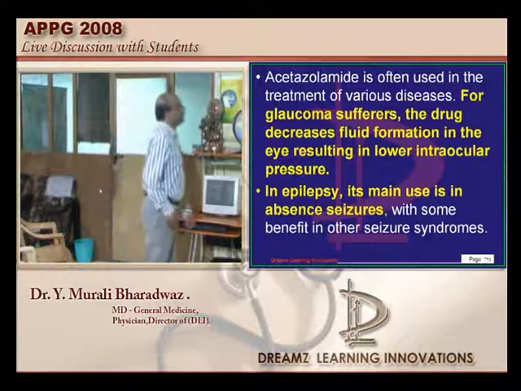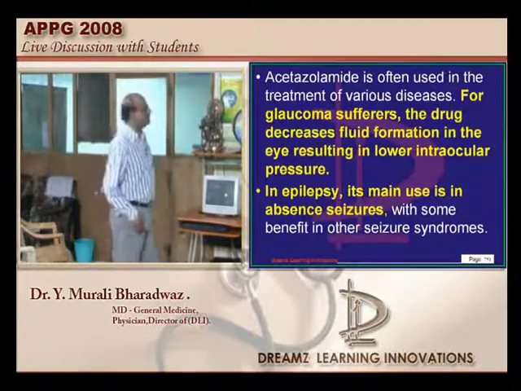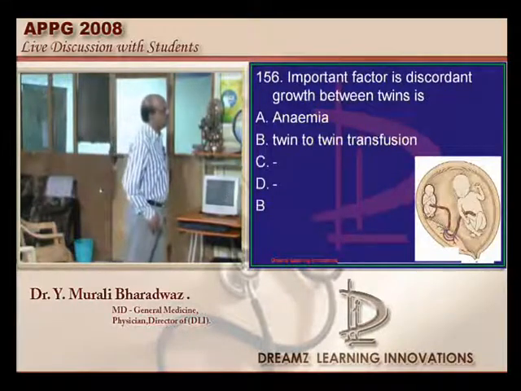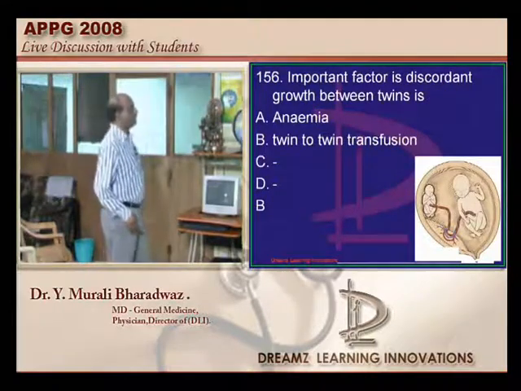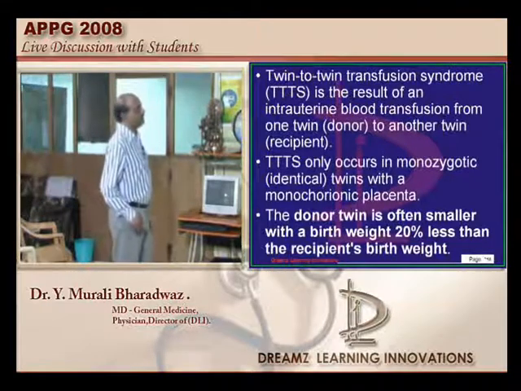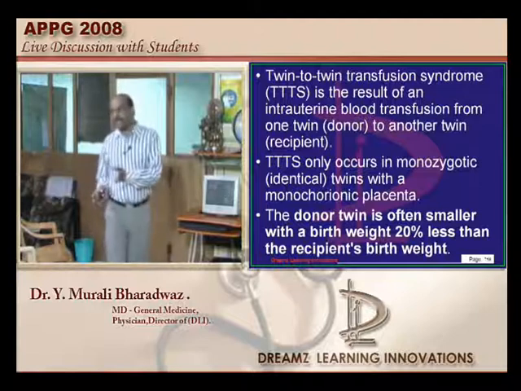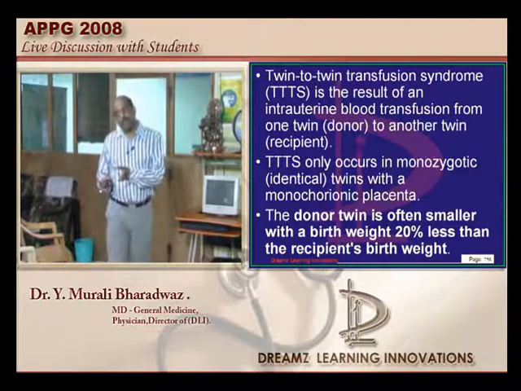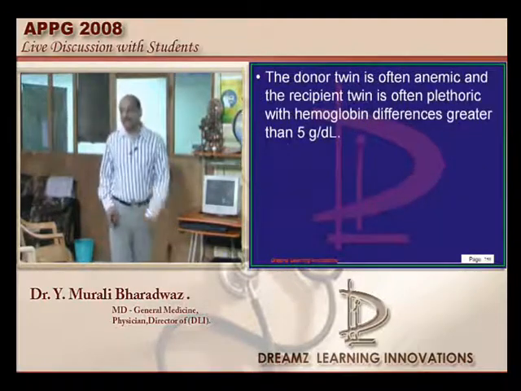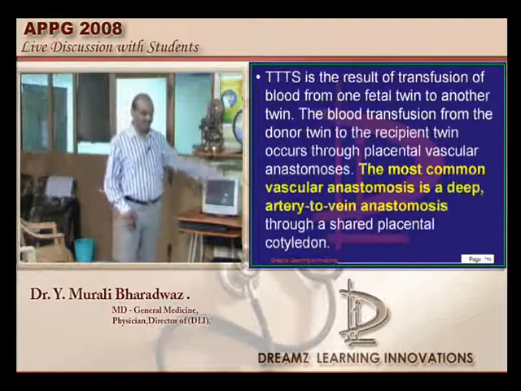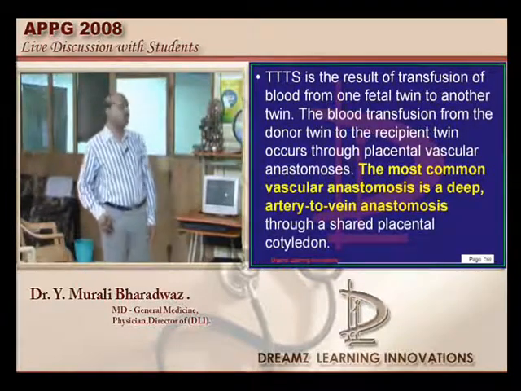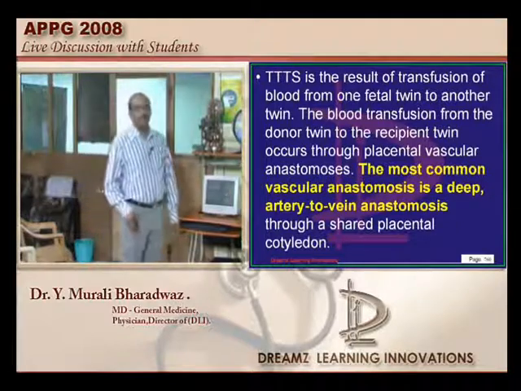Now, for the discordant growth between the twins, what is generally responsible? It is the twin-twin transfusion syndrome which is responsible for the discordant growth, which is more common if there is a monochorionic, monozygotic twins. And when do you call discordant? If the size discrepancy is more than 20% between the two twins, you like to consider it. And what is the most common vascular anastomosis that you have? For the juniors, next year question. Artery to vein anastomosis is the most common type that you typically have.